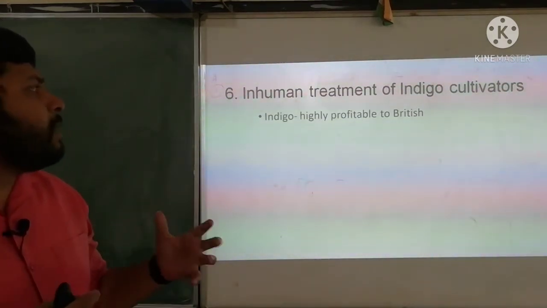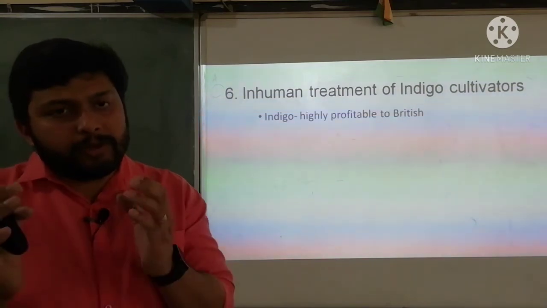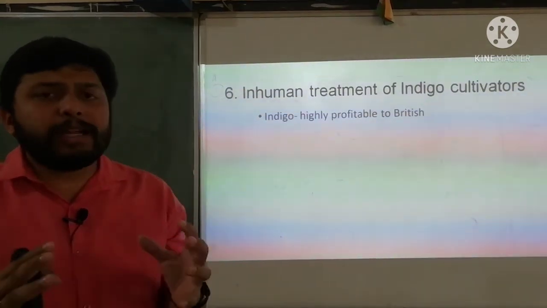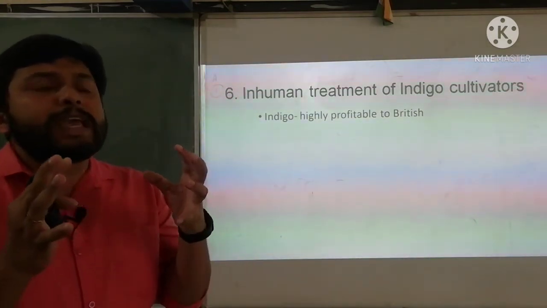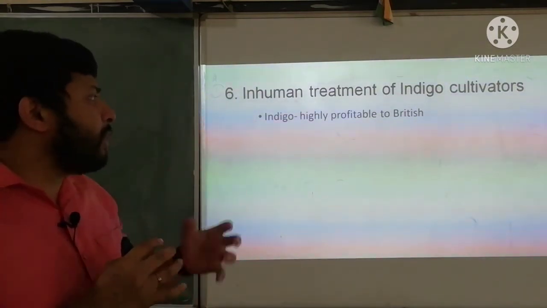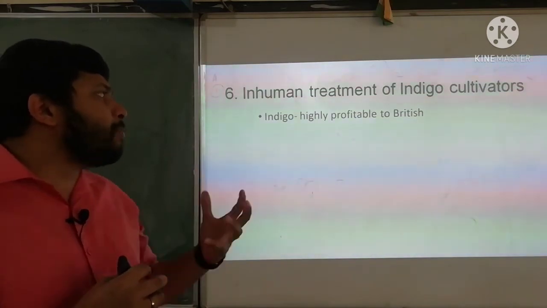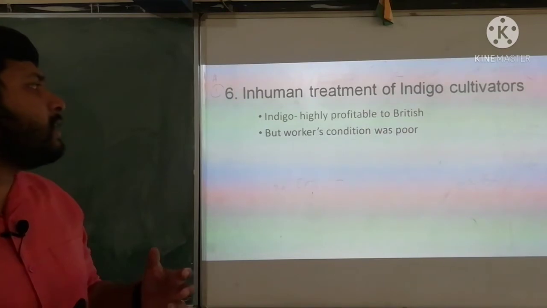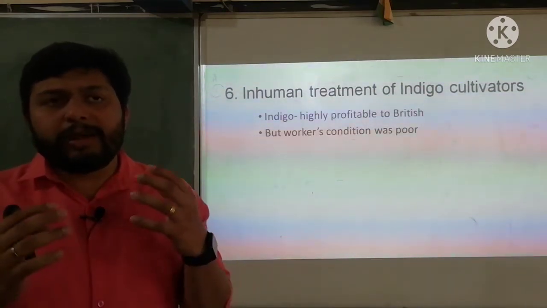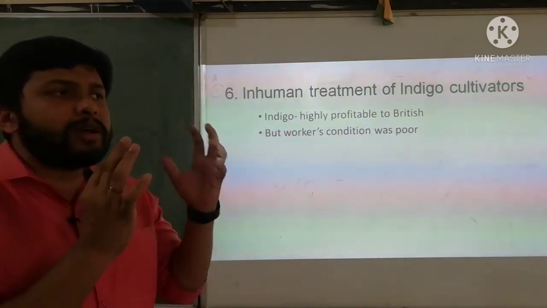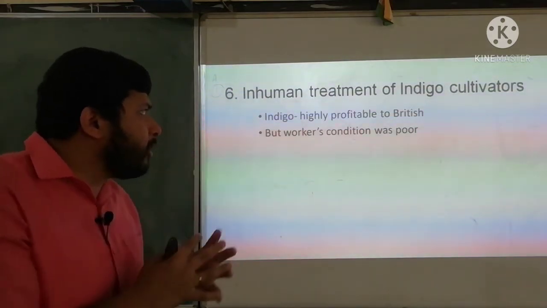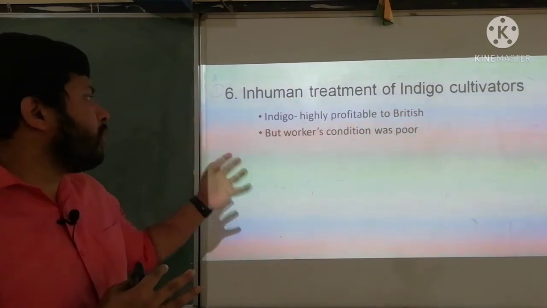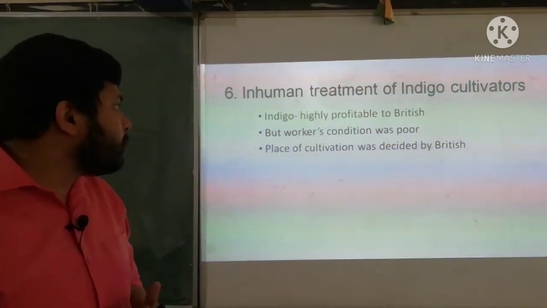Indigo was heavily profitable to the British because we have already seen some of the elements related to this topic. In Britain, there was a huge shortage of these kinds of products, and it was a highly profitable product to the British. But the workers' condition was so poor because there were different problems related to the cultivation of indigo, and that's why people were not ready to cultivate it.